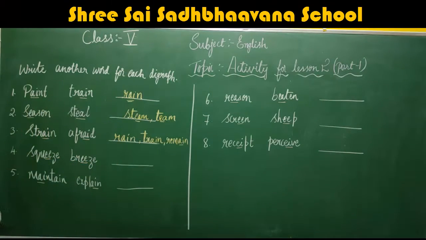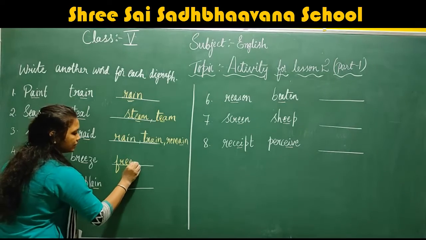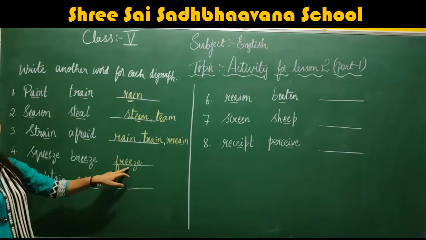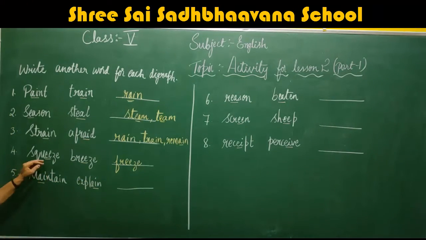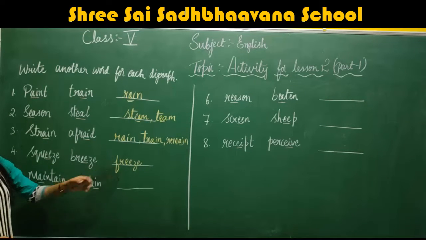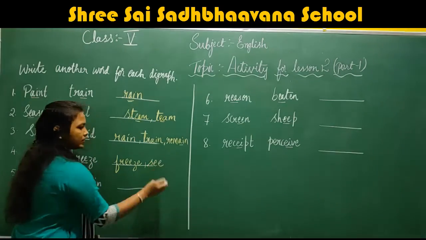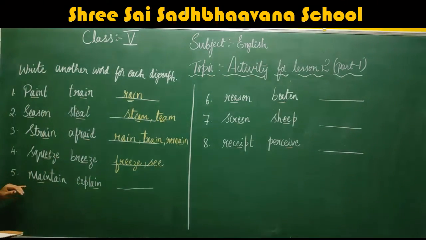These are the examples. Now squeeze, breeze. Now the next word would be freeze. Correct? Two vowels, E sound. Together, the E vowel is coming twice. Squeeze, breeze, freeze, see. Now, here next.